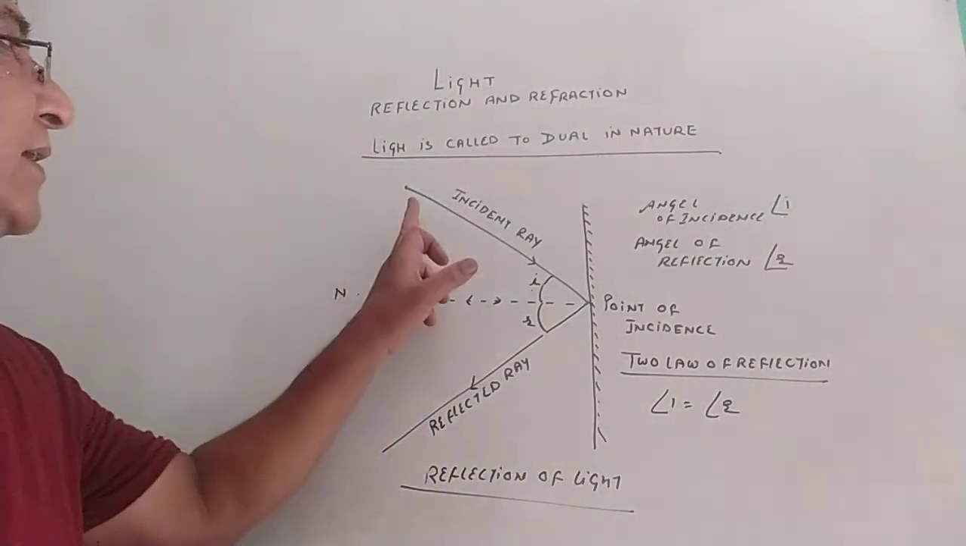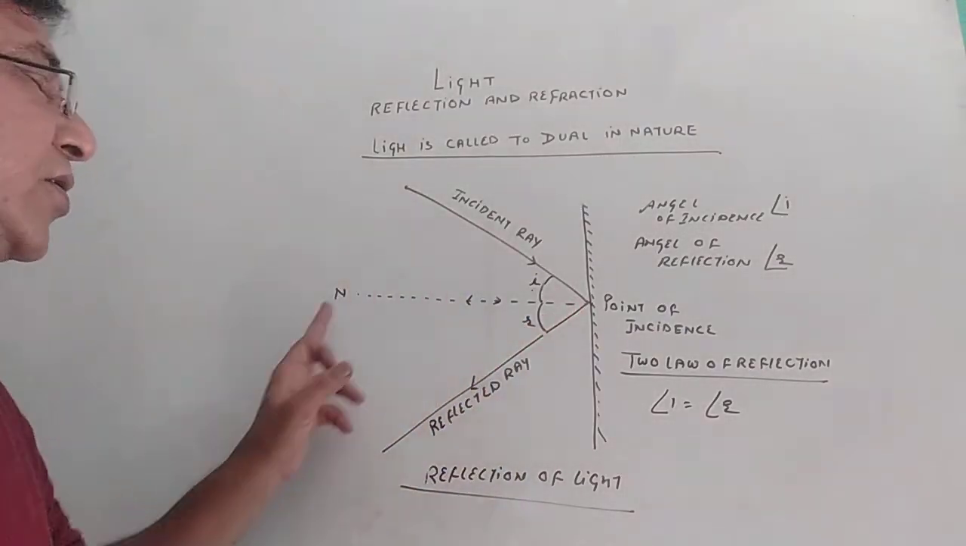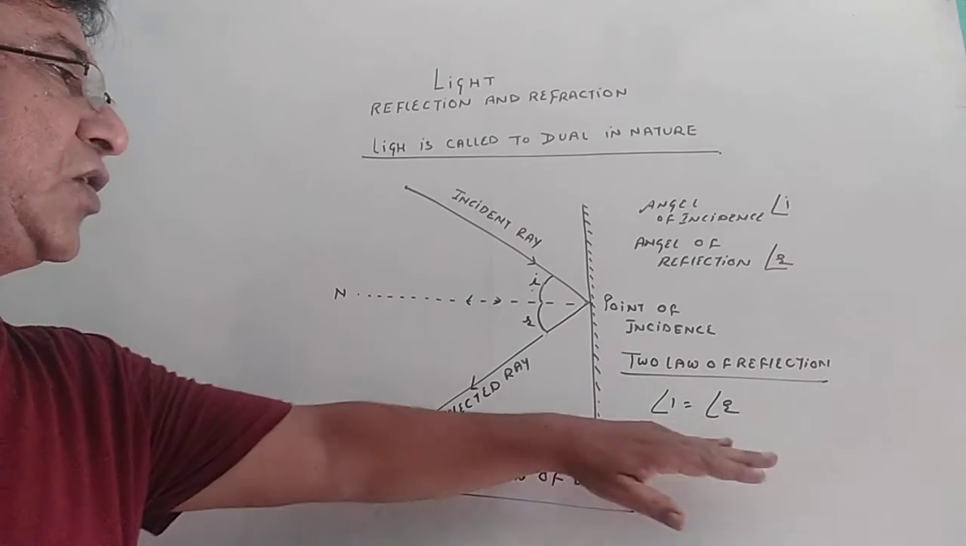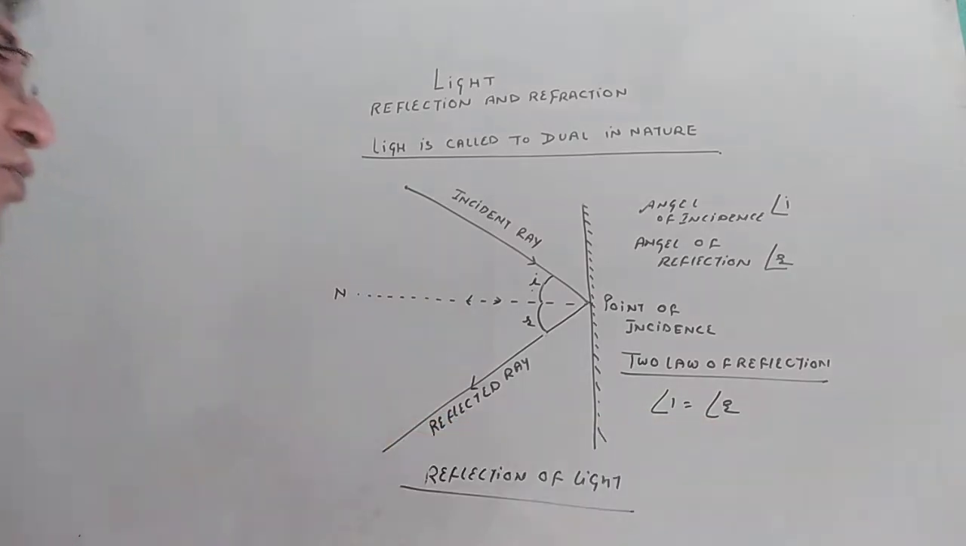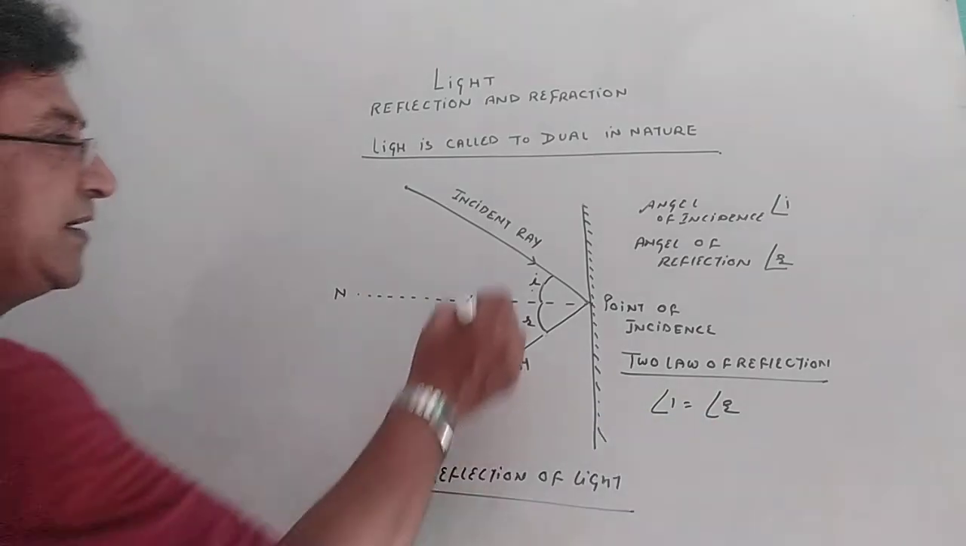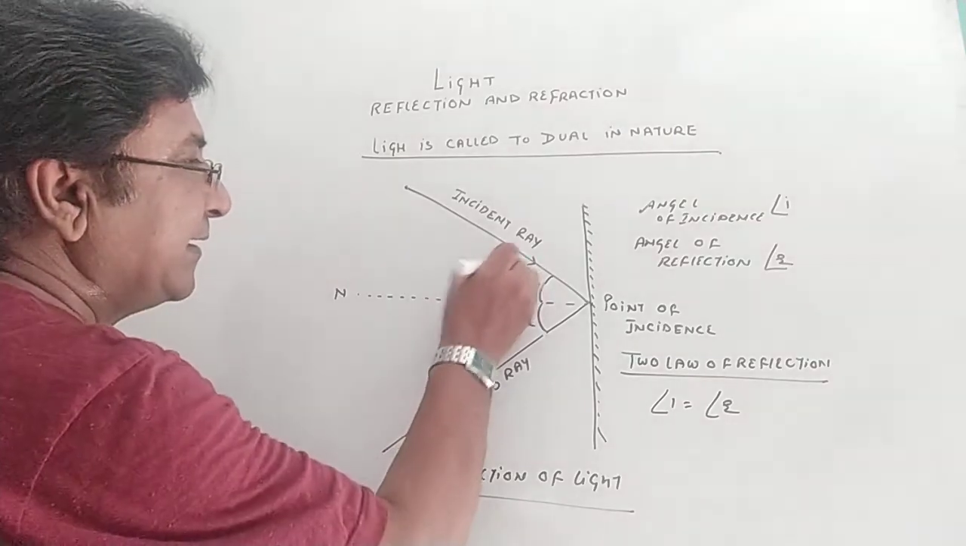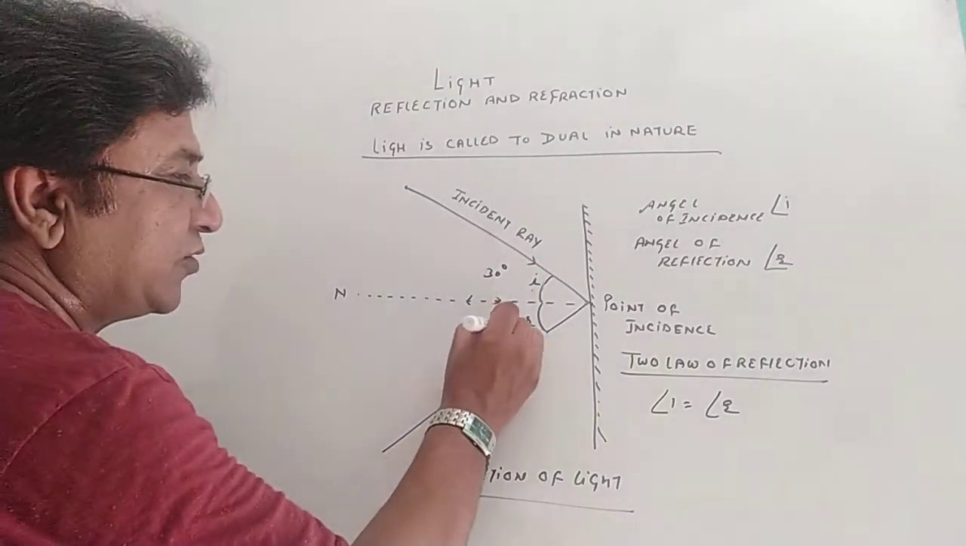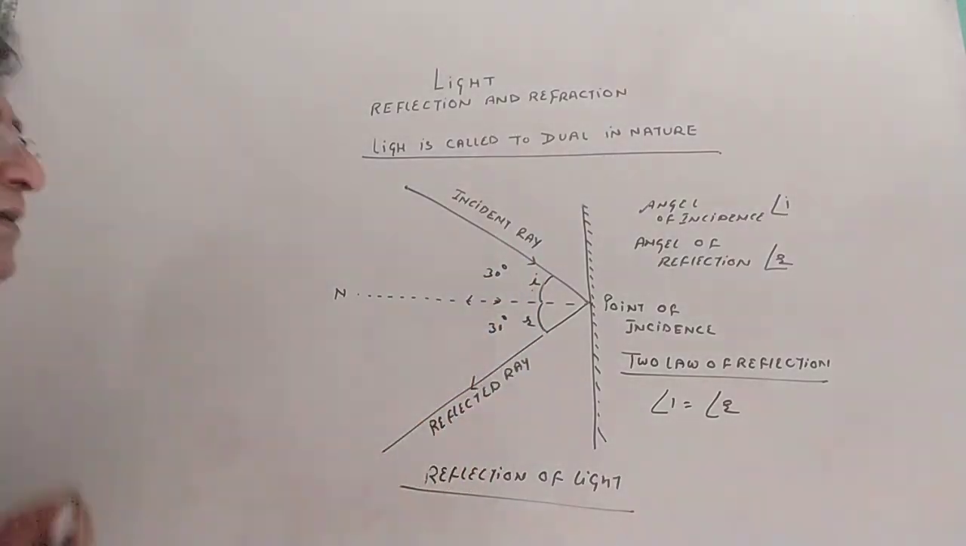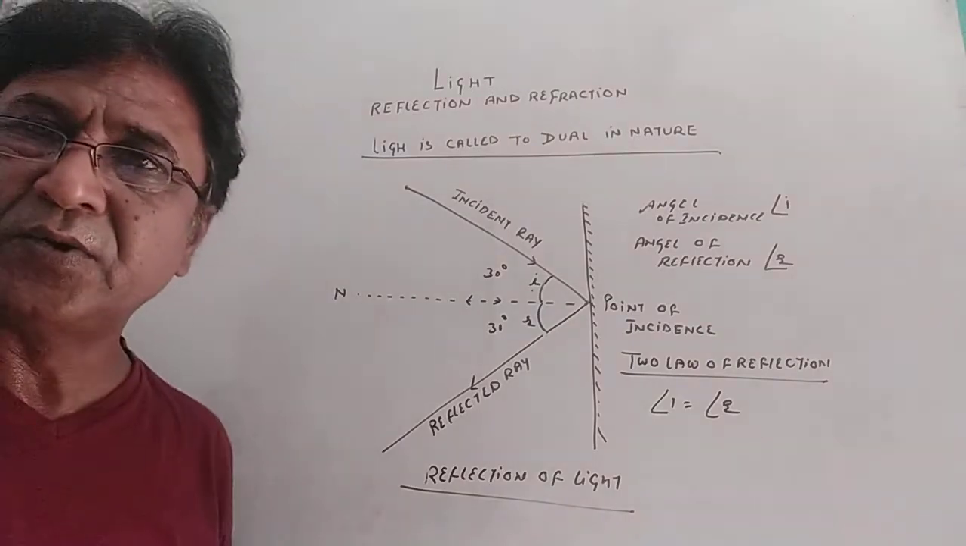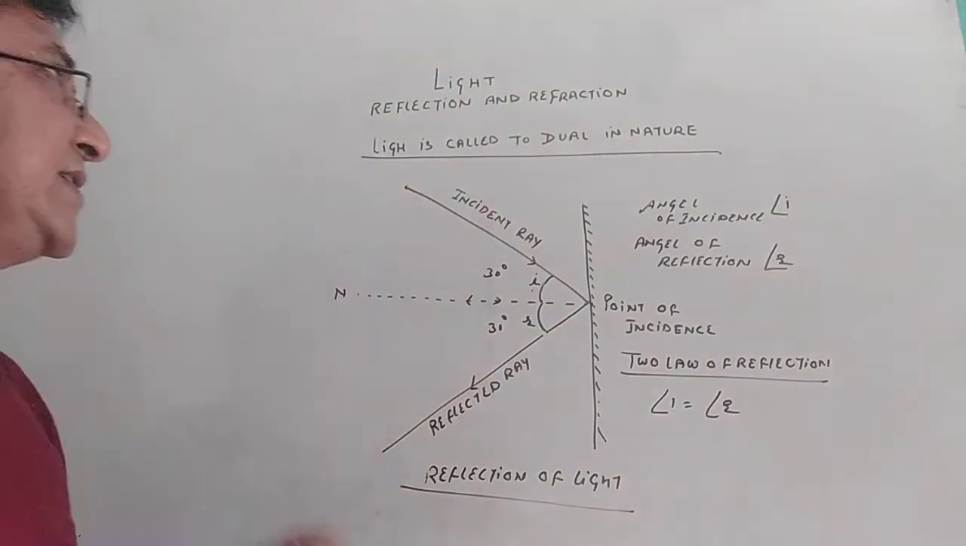Remember, first law again: the incident ray, reflected ray and the normal lie on the same plane. Second law: the angle of incidence is always equal to the angle of reflection. If the angle of incidence is 30 degrees, 101% the angle of reflection will be 30 degrees. Remember that. Okay, so we have started physics.